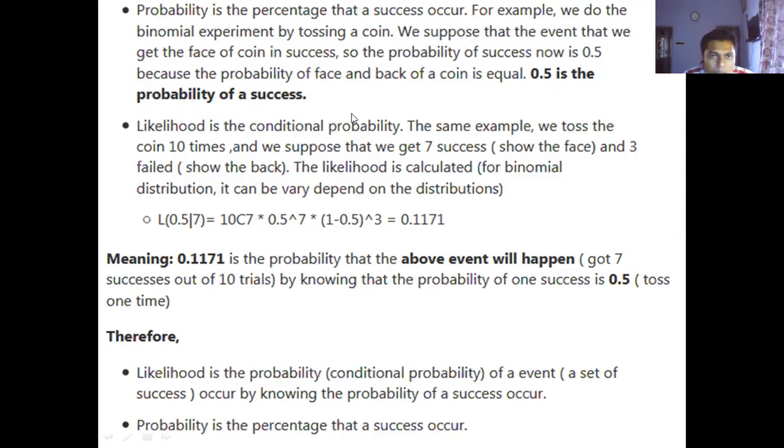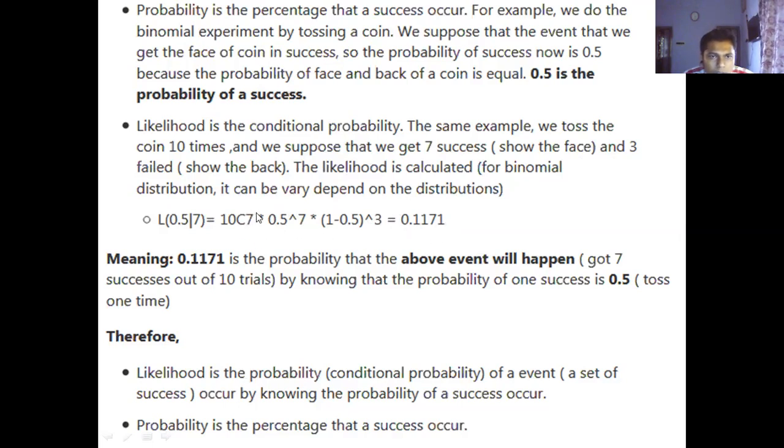Now, likelihood is actually the conditional probability. The same example: we toss the coin 10 times and we suppose that we get 7 successes, showing the face, and 3 failures, showing the back. The likelihood is calculated for the binomial distribution. It can vary depending on the distributions. So if you calculate the likelihood, you will get the value of 0.1171.